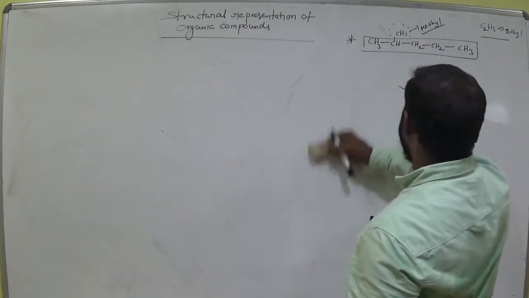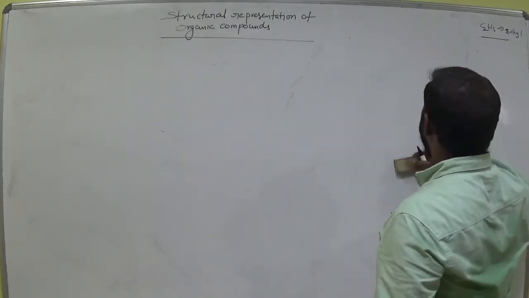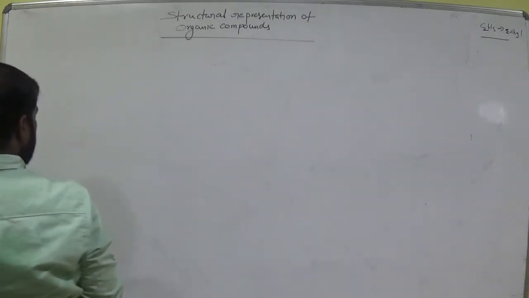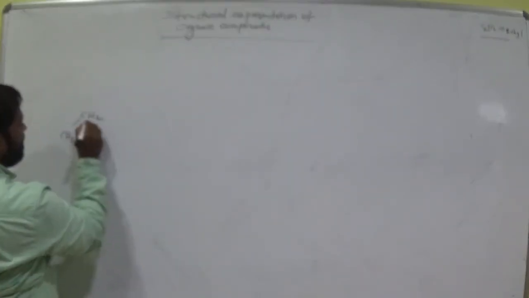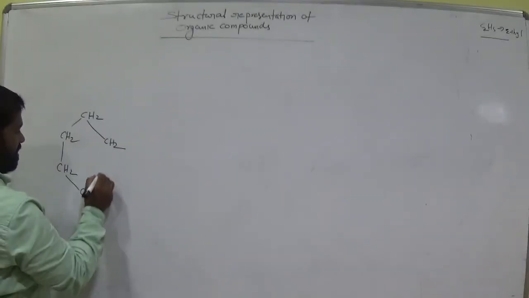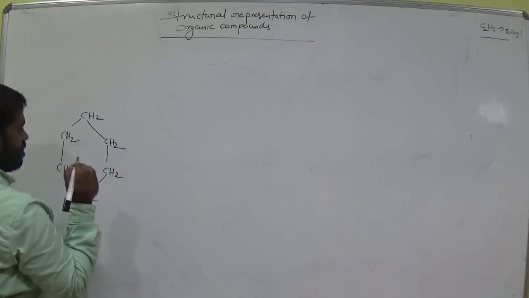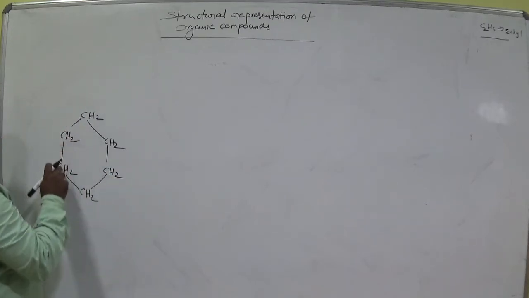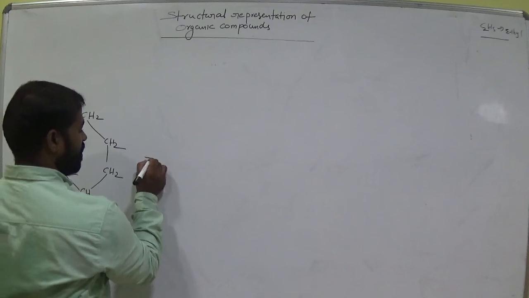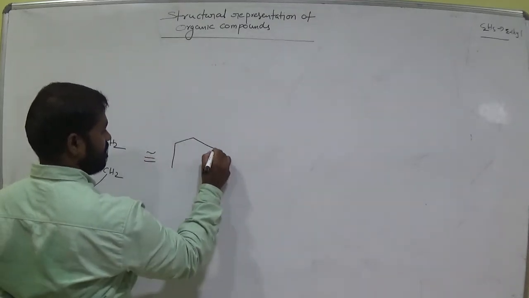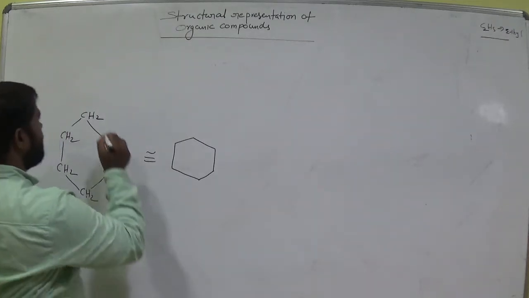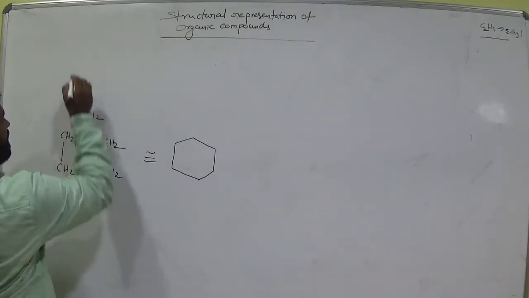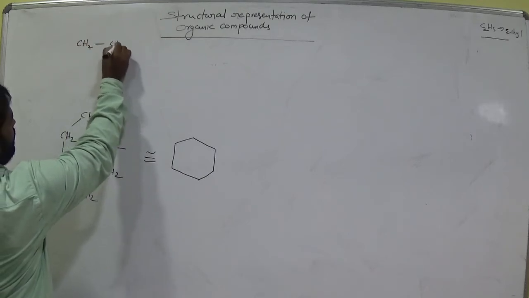So these are the different types of structural representation. Suppose for this one, CH2, CH2, CH2, CH2. For this one, 1, 2, 3, 4, 5, 6, am I right? 6 means how to write? Bond line representation. This is the bond line representation. Clear? Next, suppose in the same structure, butane.